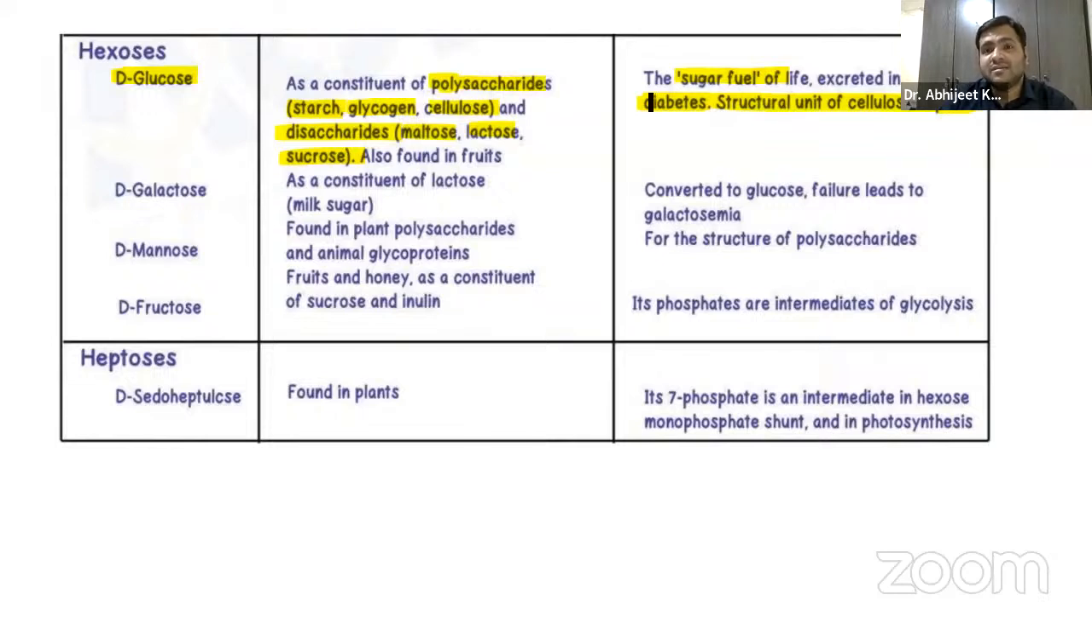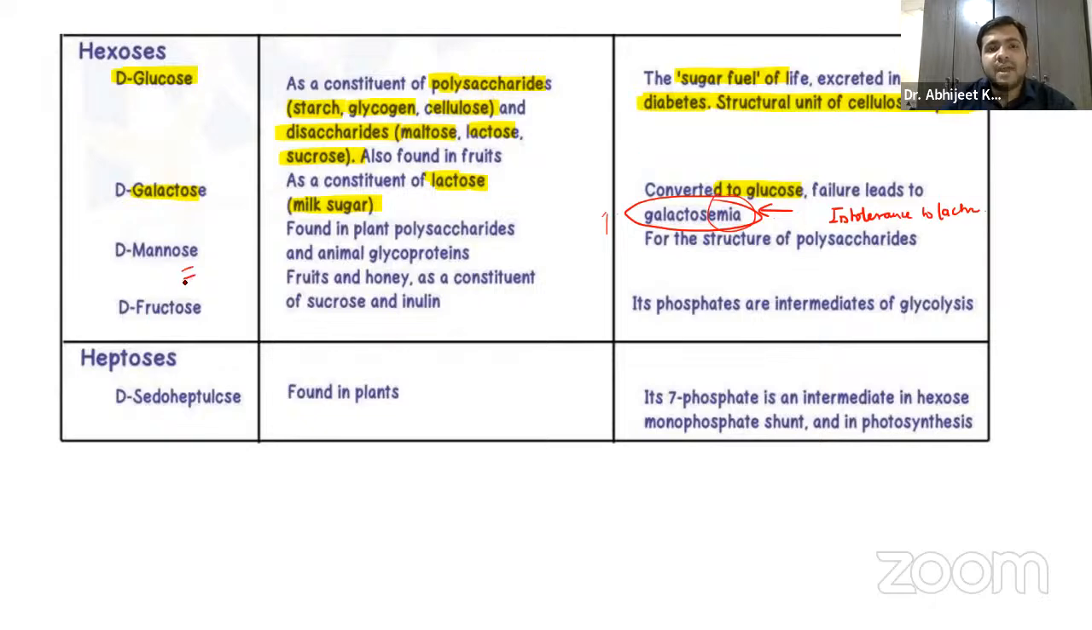D-galactose, guys, you already know it's a constituent of lactose, the milk sugar, right? We have already seen the disaccharide lactose, that is galactose plus glucose, and that lactose is nothing but the milk sugar. It is converted to glucose, and you might have encountered certain patients who come up to you with complaints of intolerance to lactose. Intolerance to lactose, guys. So remember that in the blood, the galactose levels will be raised. Galactosemia.